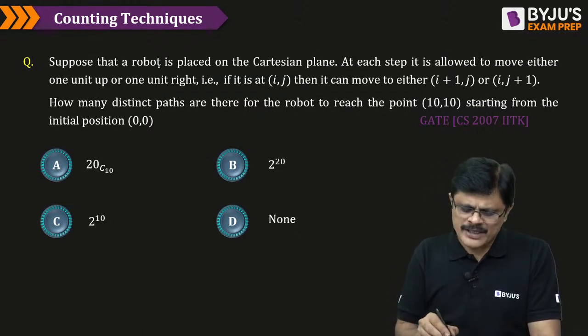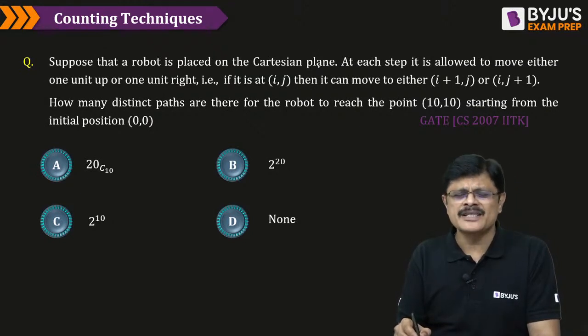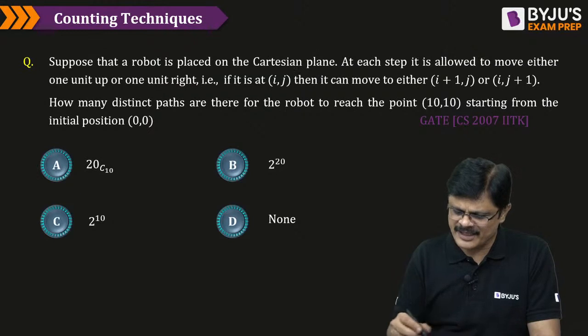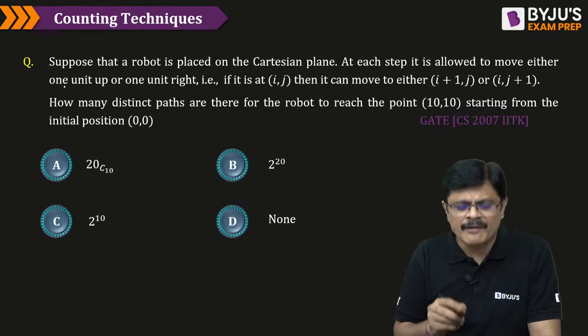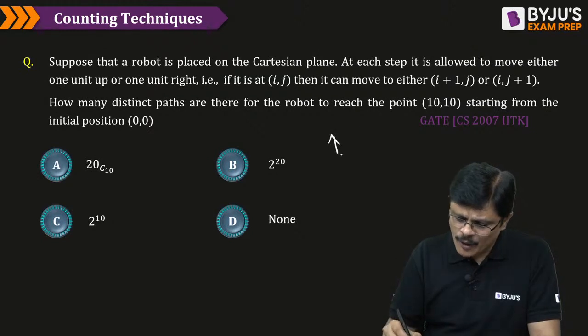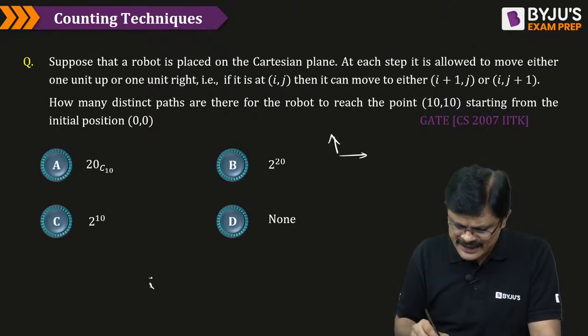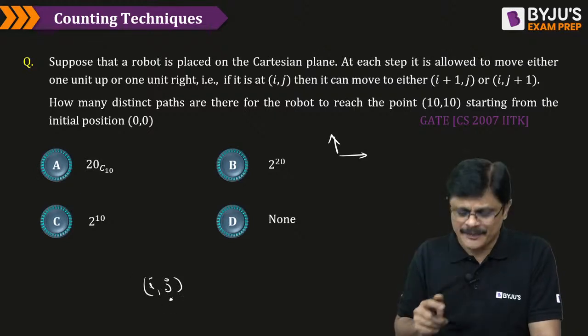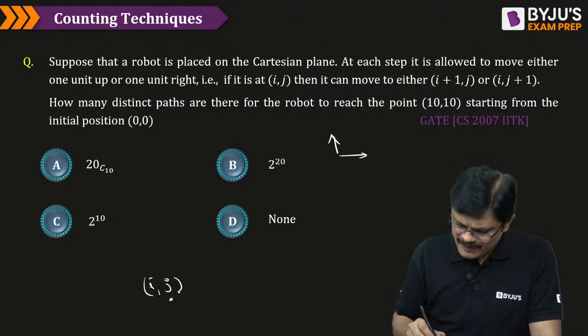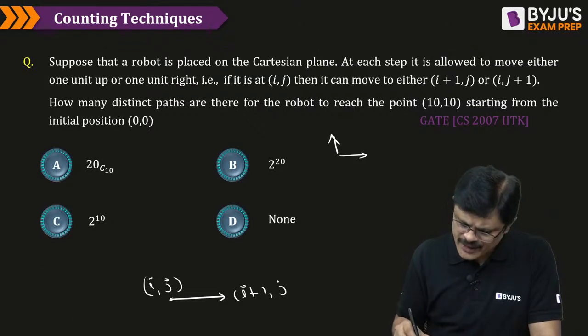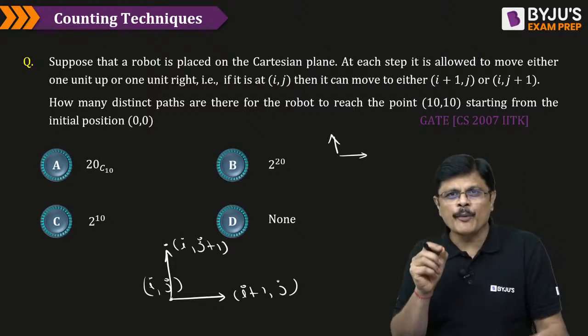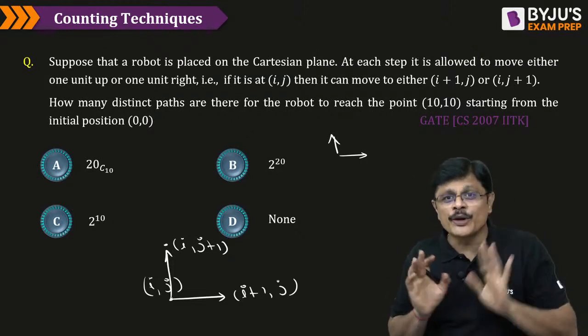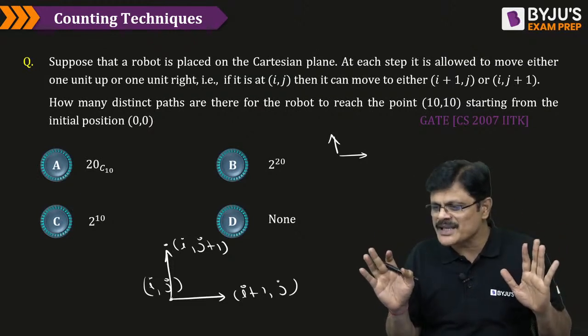Am I clear? Suppose a robot is placed on the Cartesian plane. Generally the Cartesian plane, they also call it a lattice plane, my dear friends. At each step, it is allowed to move either 1 unit up or 1 unit right only. That is, if it is at the point (i, j), it can move 1 unit right, that is to (i plus 1, j), or it can move 1 unit up, that is to (i, j plus 1) only. From a given point, it can move 1 unit right or 1 unit up only. No other movements are possible.